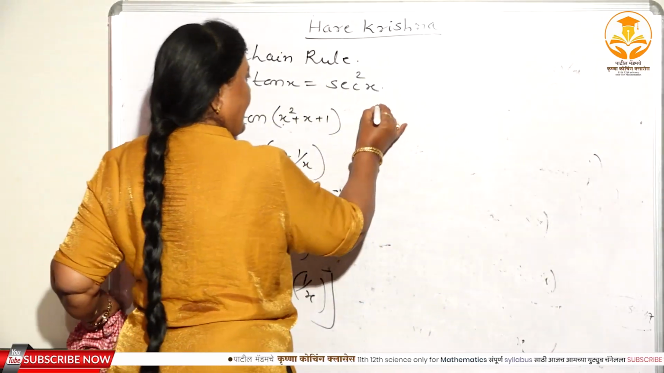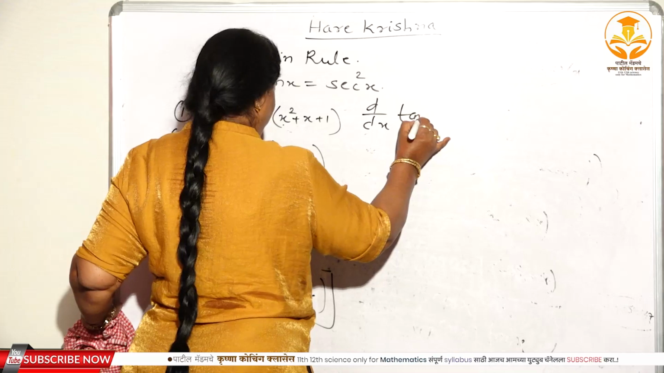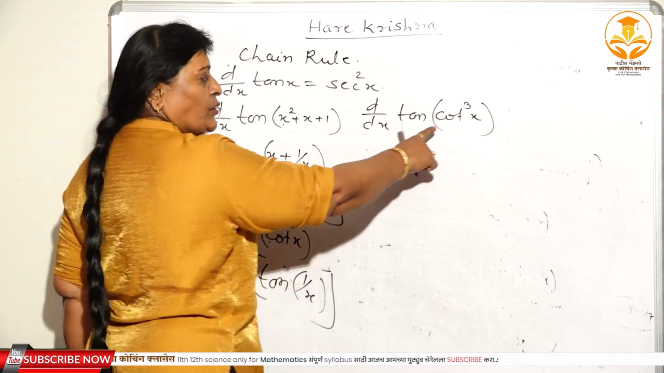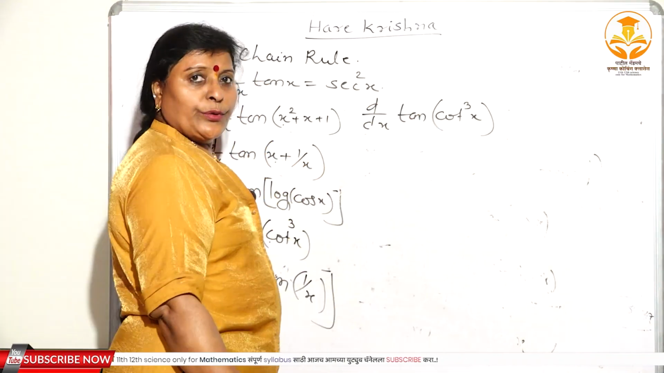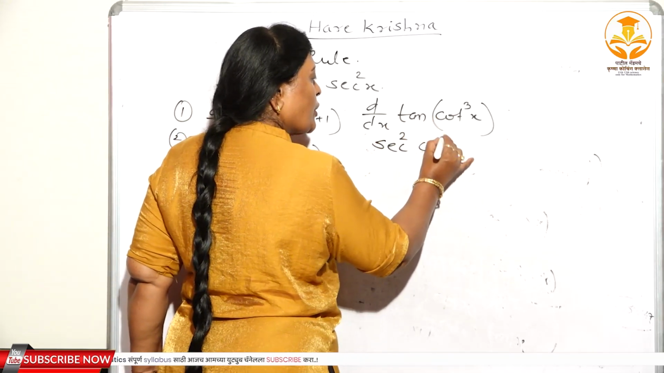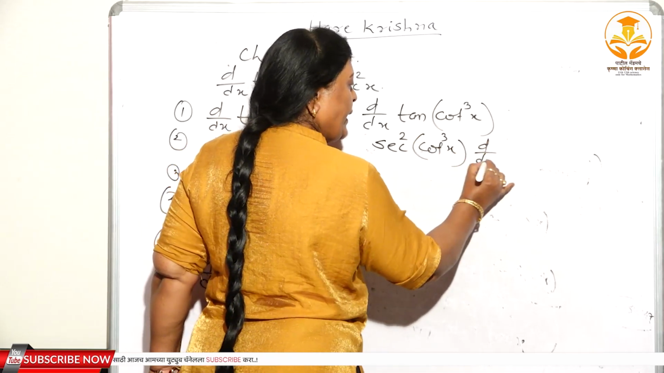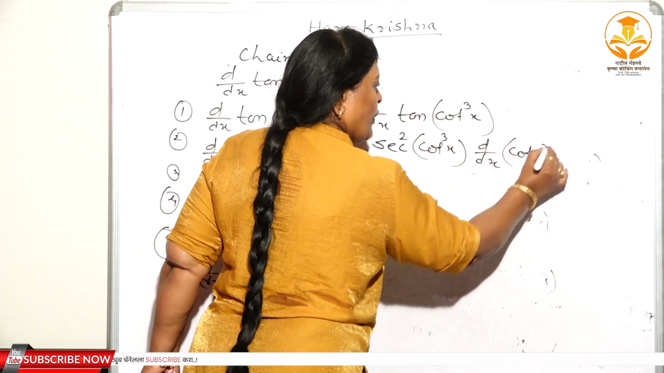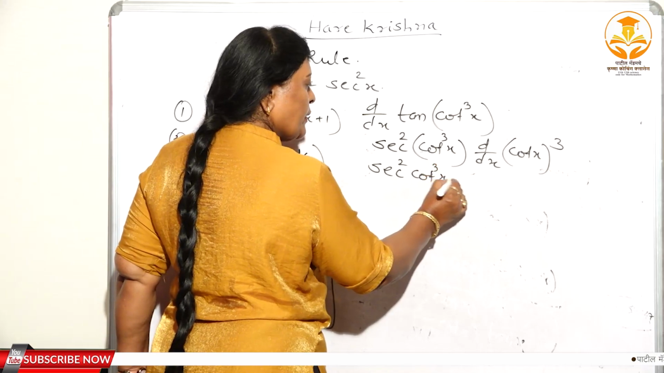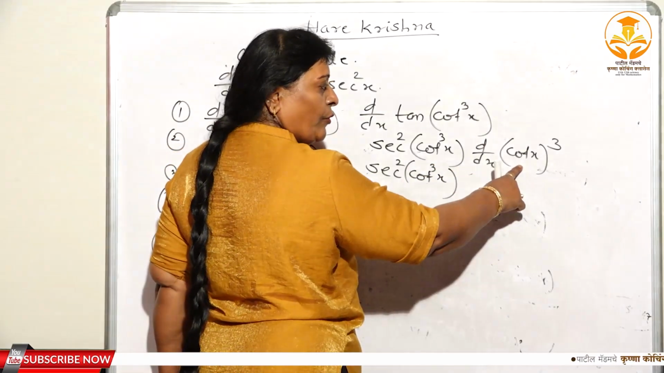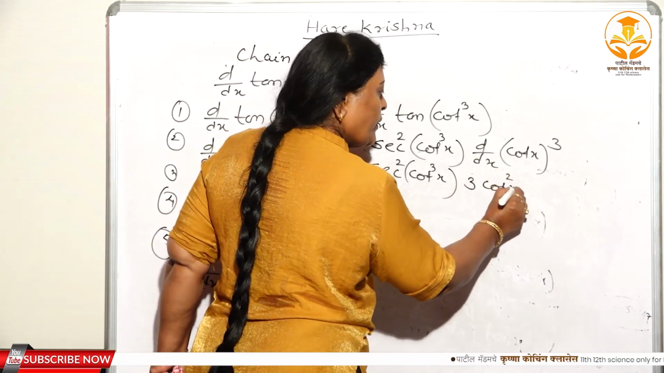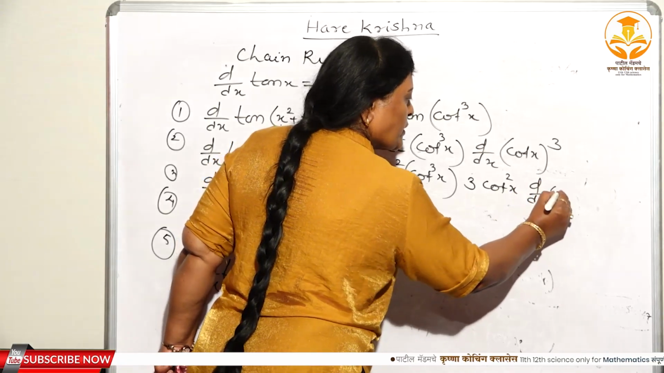Fourth one, d/dx of tan of cot cube x. Again, here you have to substitute u, cot cube x is equal to u. Therefore, the derivative of tan u is sec square u, sec square cot cube x. Again, d/dx of cot x whole cube you have to write. Again, you have to use the power formula, sec square cot cube x. Now here again, u cube. What is the derivative of u cube? 3u square, means 3 cot square x. Again d/dx of cot x.